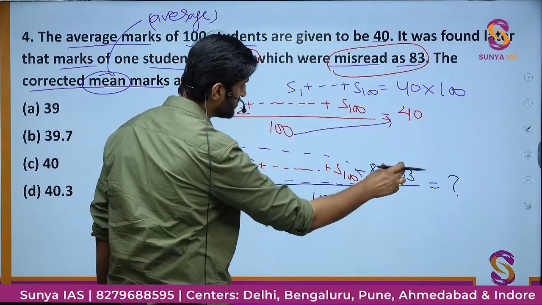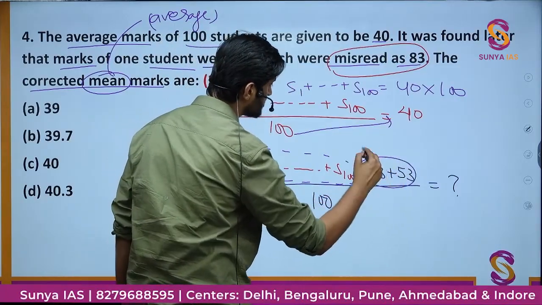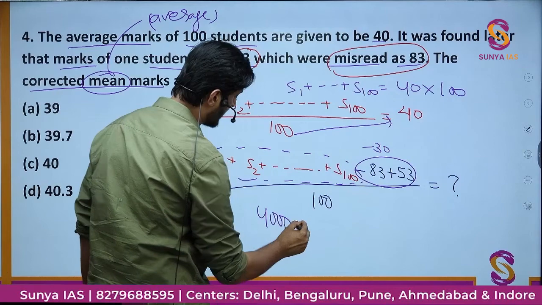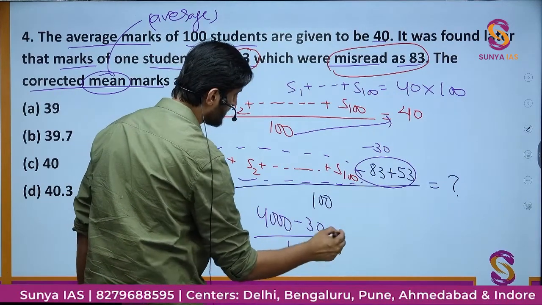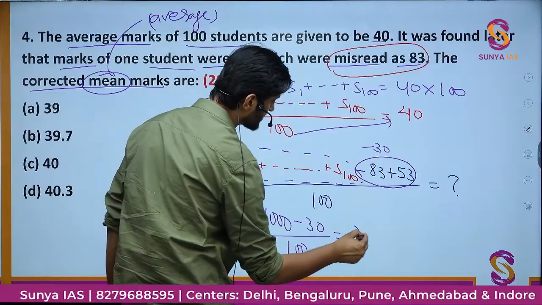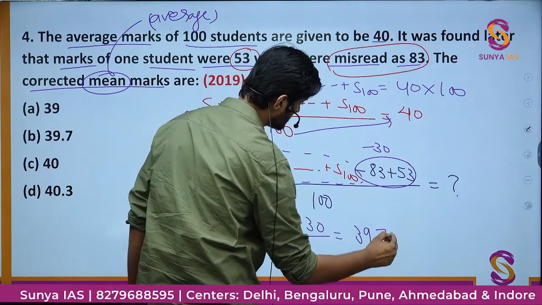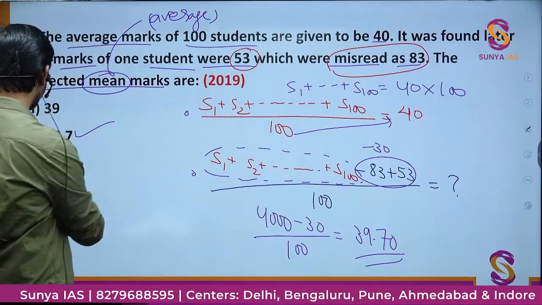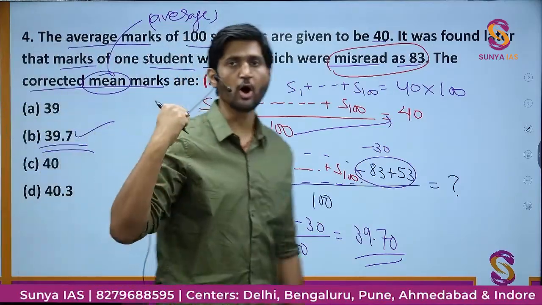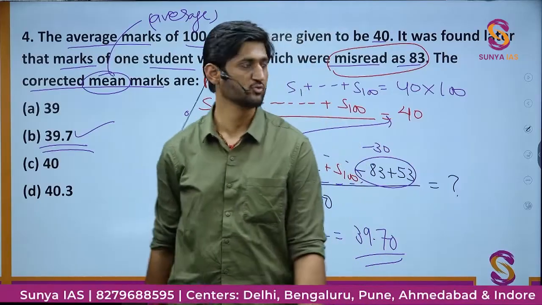minus 83 plus 53, net change is nothing but minus 30. So I will write that minus 30 here, divided by 100. And so on calculation, that would be nothing but 39.70 marks. So that would be the new average marks of the class. That is, option number B would be the correct answer for you.